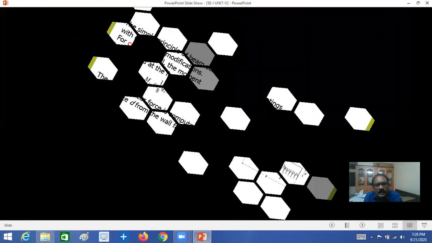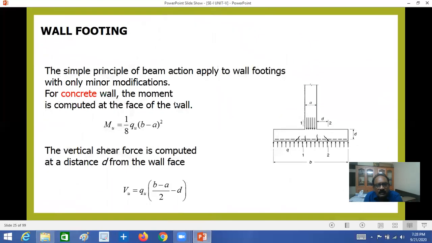Now we'll see one example of design of a wall footing. Whenever a wall is acting on the footing, a simple principle applies with minor modification. For a concrete wall, the moment is computed at the face of the wall, and the vertical shear will be at an effective depth distance from the face of the wall. This is already explained, I will explain here.